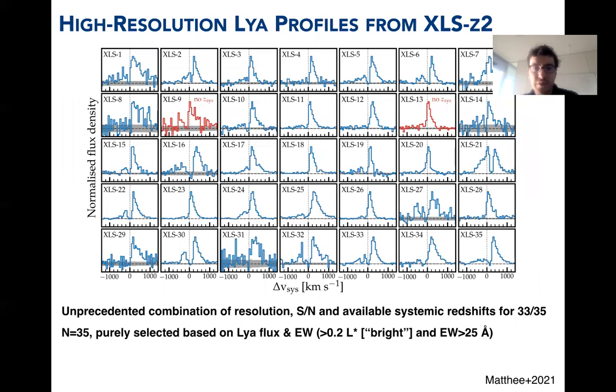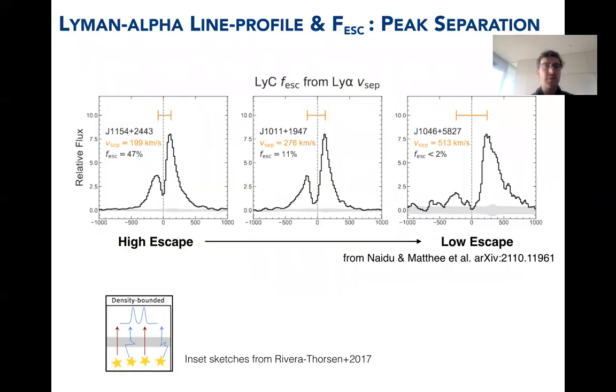So for this particular project, what's really relevant are the high-resolution Lyman-alpha profiles. The resolution is about R5000. We have systemic redshifts, which allows us to really interpret these Lyman-alpha profiles for almost all galaxies. And for 2 galaxies, they are too faint to see any rest-frame optical line, so O3 and H-alpha have been used for the redshifts. The sample is purely Lyman-alpha flux and equivalent width limited selected. So very similar, it's the same selection technique as Lyman-alpha luminosity functions use.